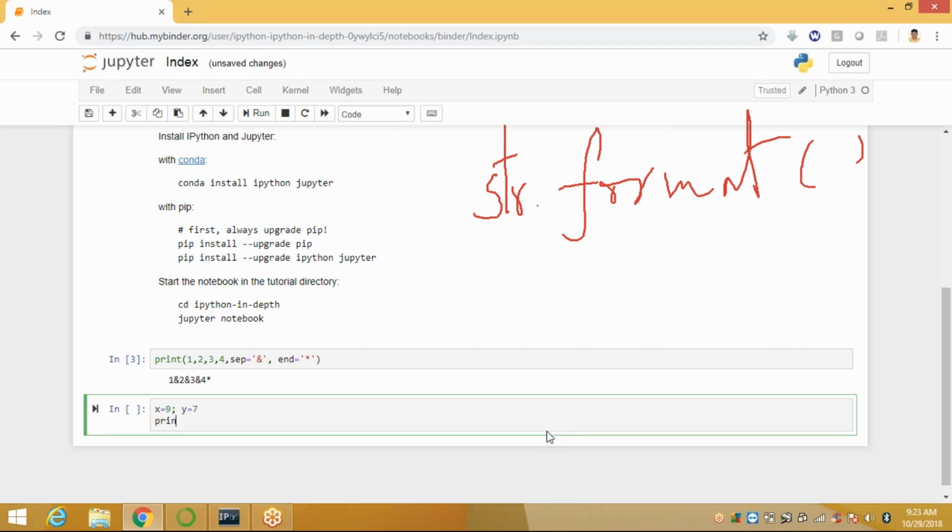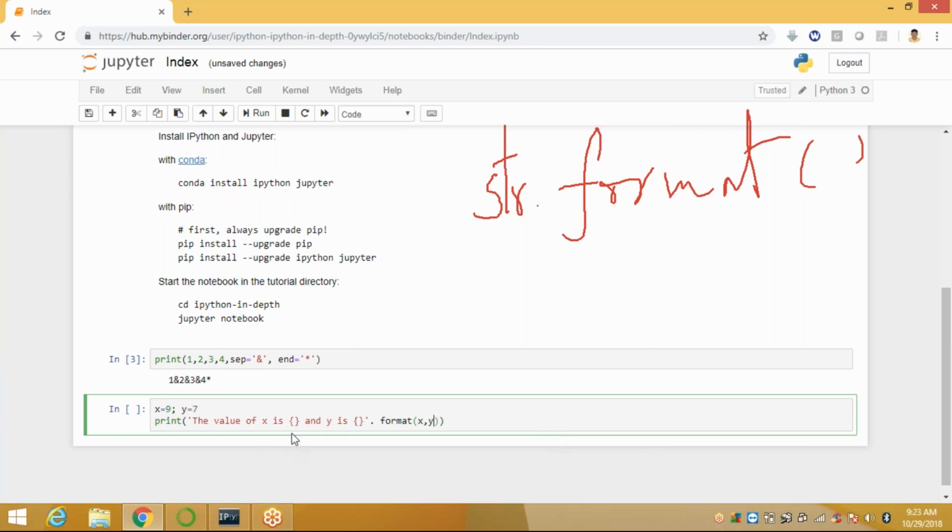Print, the value of x is, and I'm taking curly braces, and y is, taking curly braces as placeholders, dot format, passing those two arguments x comma y.